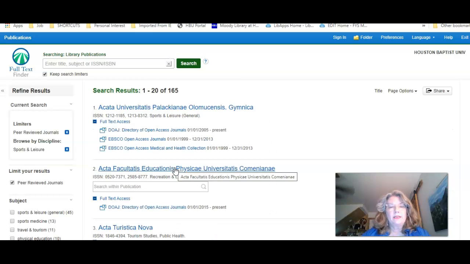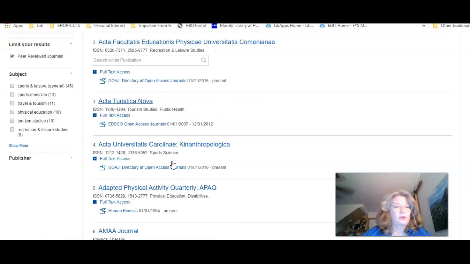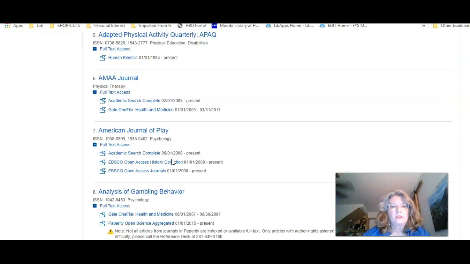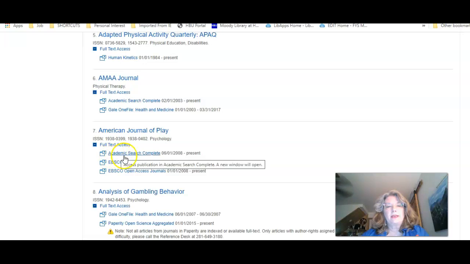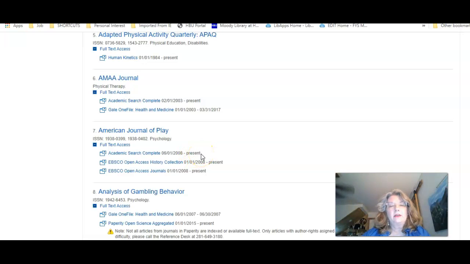So I know there's one that I found earlier called American Journal of Play, which looked really interesting to me. You notice that it tells you what database has it, Academic Search Complete, and it links straight to it and tells you it starts at 2008 to present. Present, you need to watch that because it may not be as late as you would think. Then again, other times it's later than you would think.